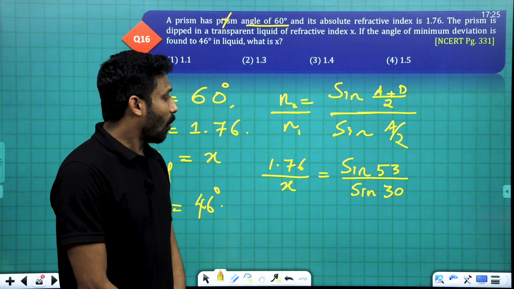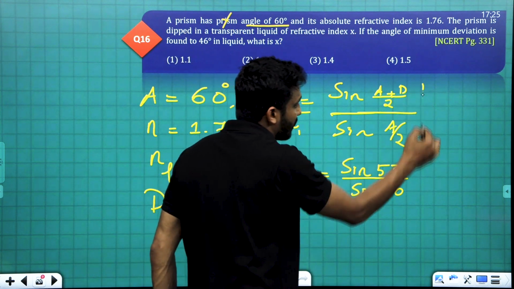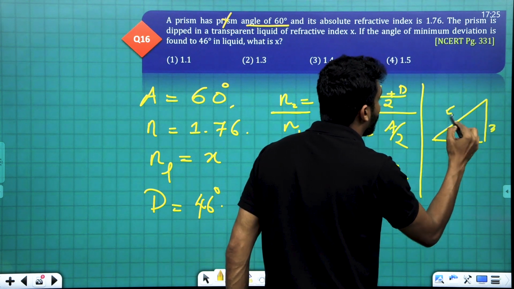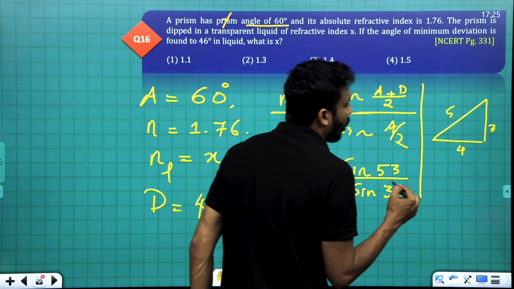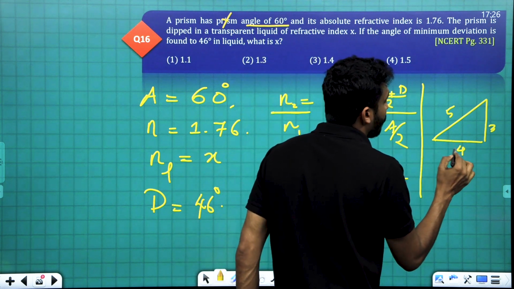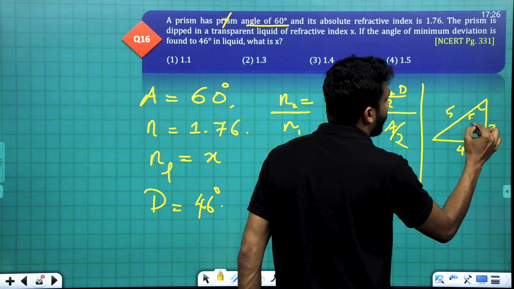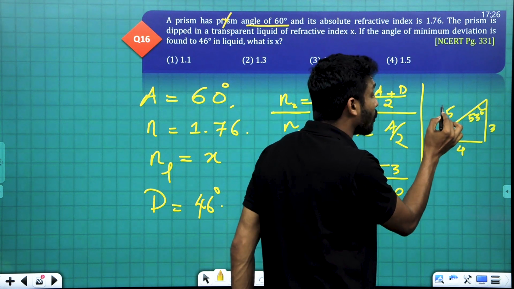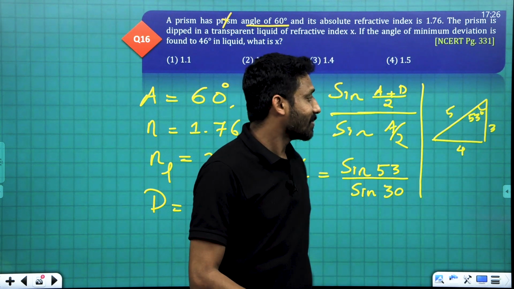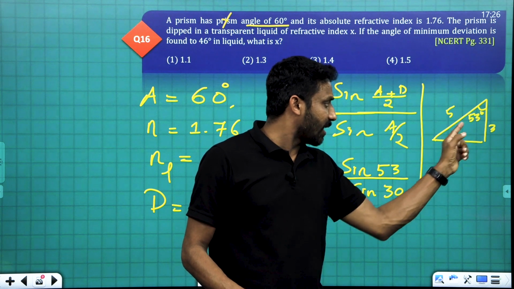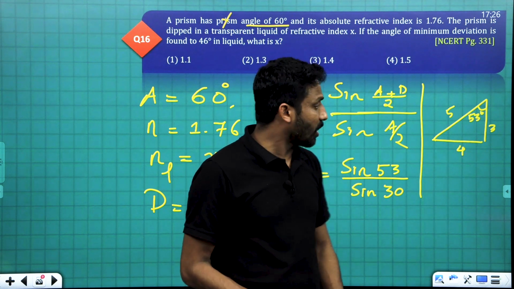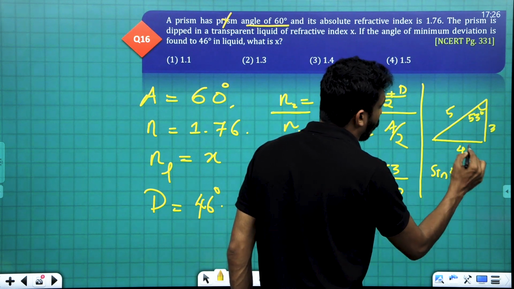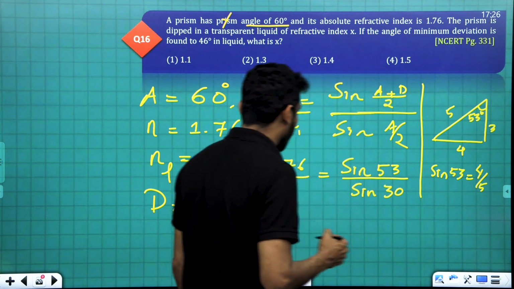What is sine 53? We study this 3, 4, 5 right angle triangle. The angle opposite to 4 is 53 degree, the angle opposite to 3 is 37, and the angle opposite to 5 is 90. Clear? 90 degree, 37 degree, 53 degree. And what about sine 53 from this triangle? Sine 53 degree is equal to 4 by 5.